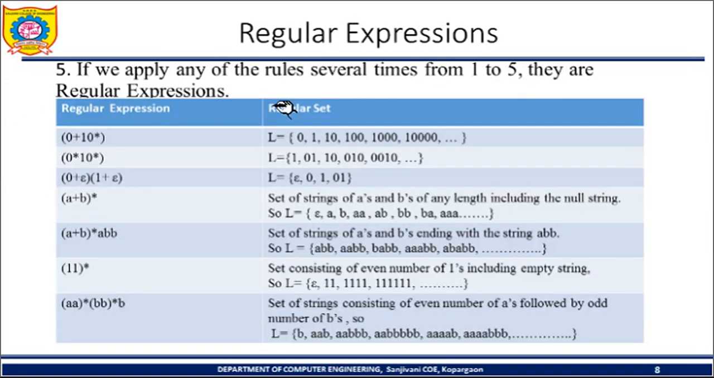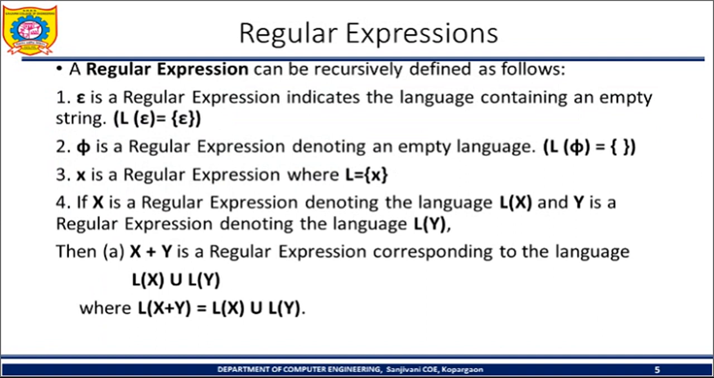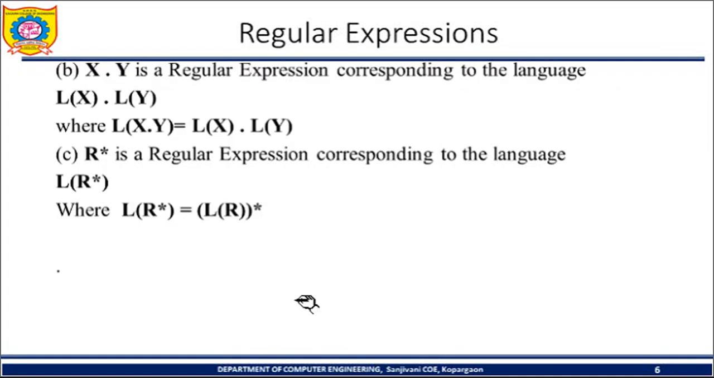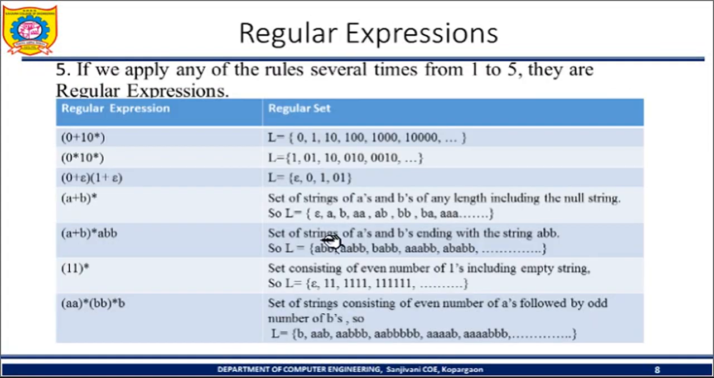Now regular expressions. If we apply any of the rules several times from 1 to 5, then they are regular expressions. Which rules actually? In these two slides we have seen some rules. Epsilon is a regular expression, phi is also a regular expression, one simple alphabet itself is a regular expression, or union of two languages, or concatenation of two languages. Then we can write the regular expression for the given set, or by using a regular expression we can generate the regular set.